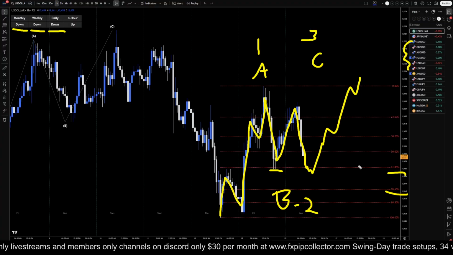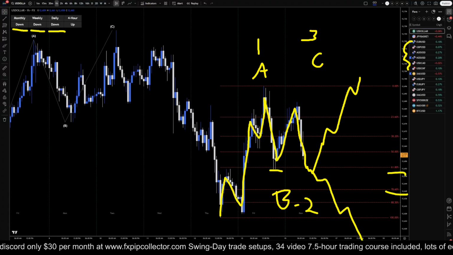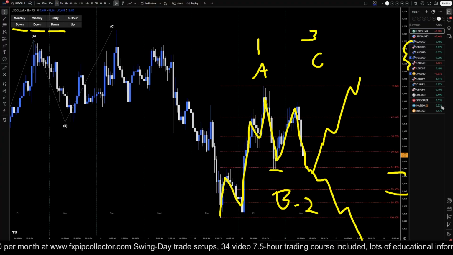trend is down on every single higher time frame. And no matter what we see on these sort of time frames, it may actually just keep on going down because, as always, the trend is your friend.